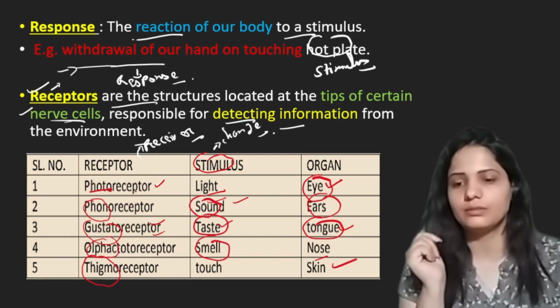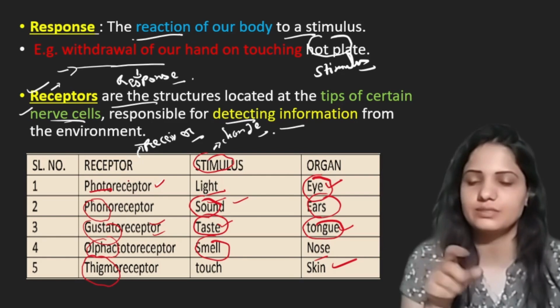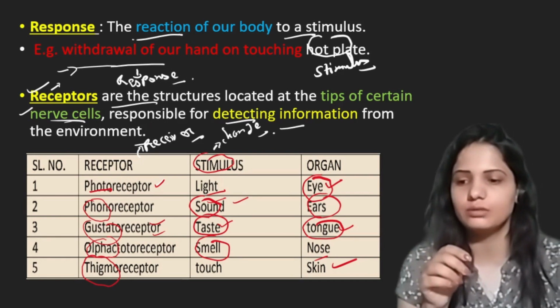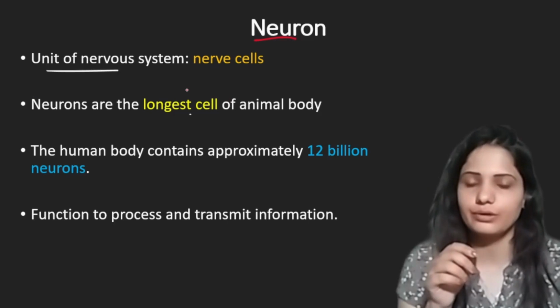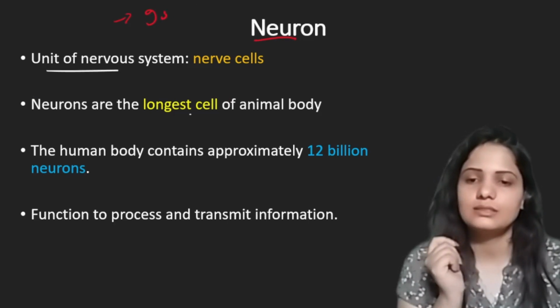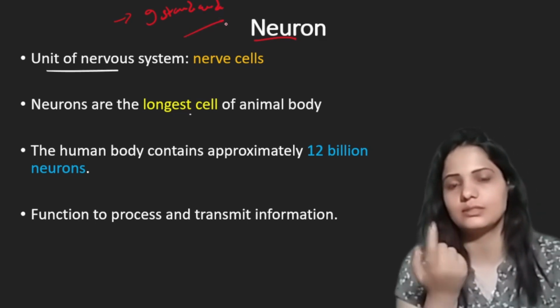Hope you are now clear about these receptors. You have understood these different types of receptors, basic definitions. Alright, now we can move to the next slide. Here we have neuron. Neuron, you also have studied this in your ninth standard, but as it is given in your NCERT, we will discuss this again.